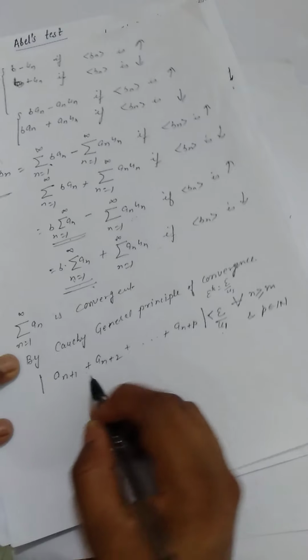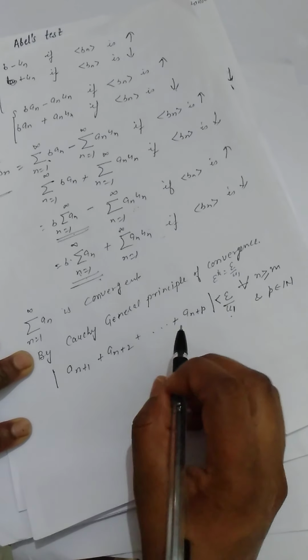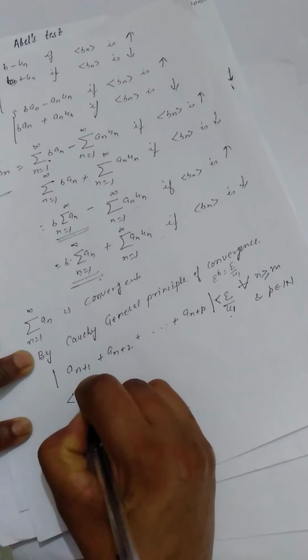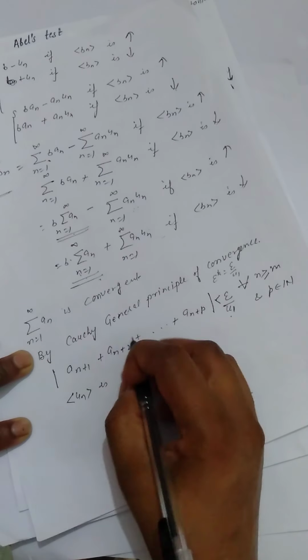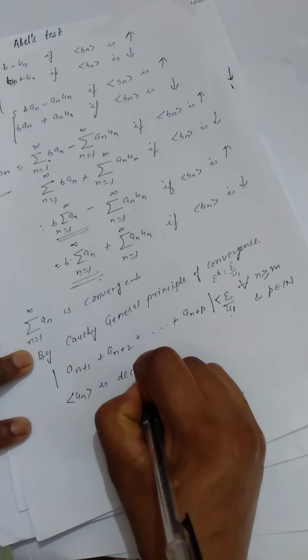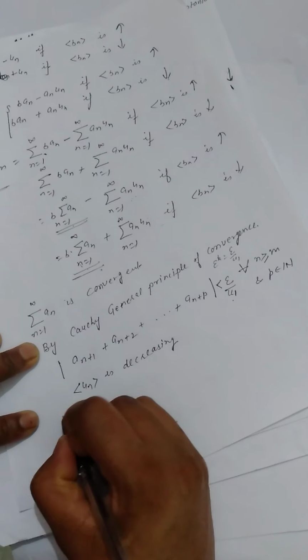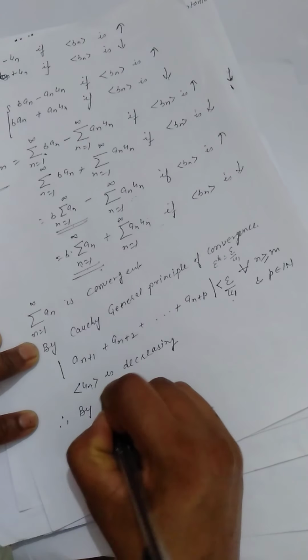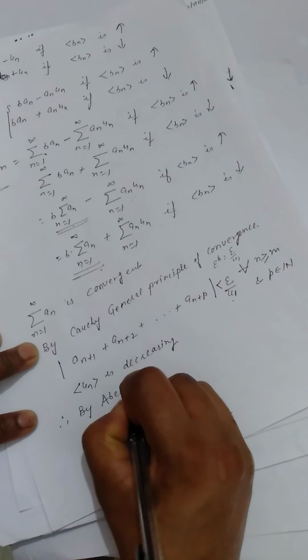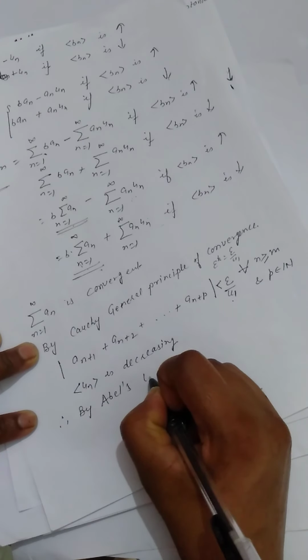Now as the sequence un is monotonically decreasing, therefore by Abel's lemma, which we did earlier in my previous lecture,